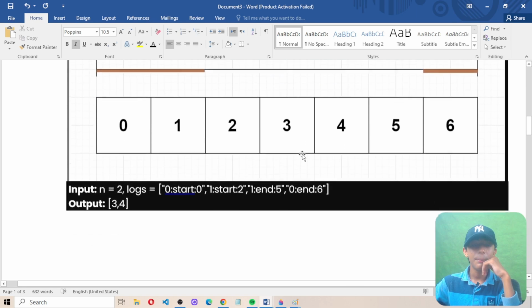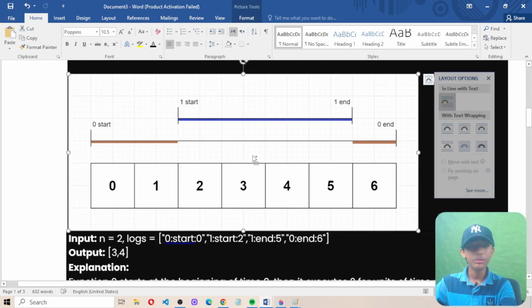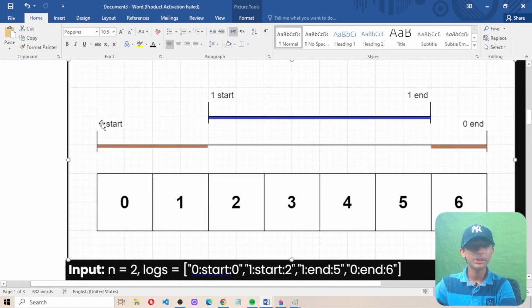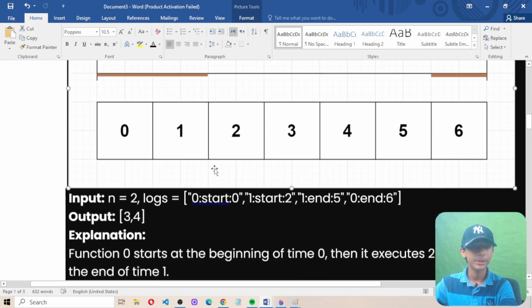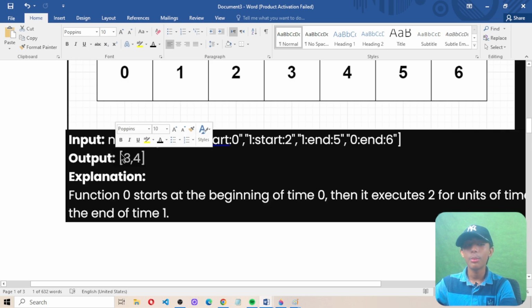Now here's example 1 which has been given to me. In the example 1 diagram, he wrote 0, 1, 2, 3, 4, 5, 6, in which function 0 starts and ends, and function 1 starts and also ends. Here n is 2, and the logs array contains 0:start:0 and so on, and the output is 3, 4.